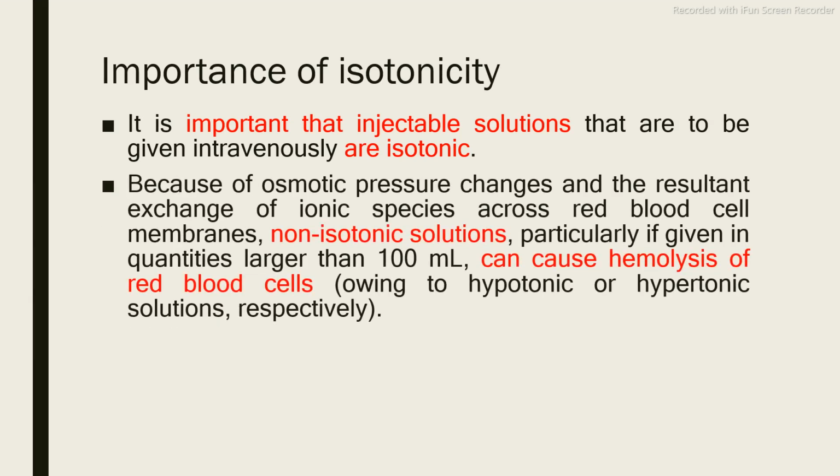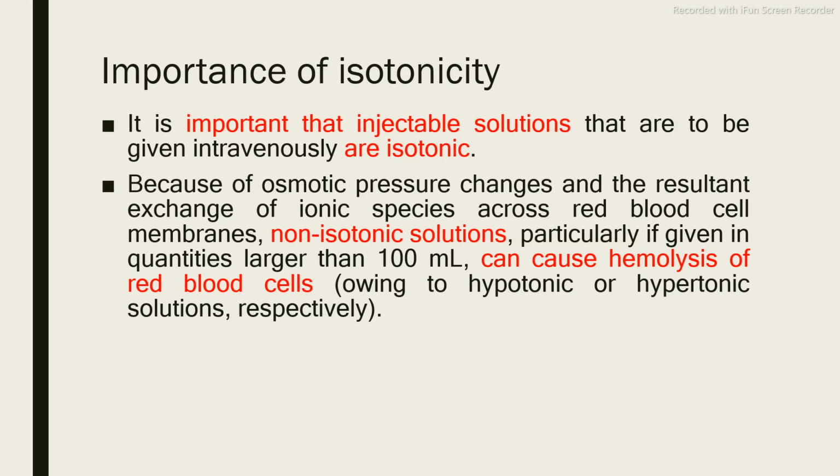Because of the osmotic pressure changes and the resulting exchange of ionic species across the red blood cell membrane, a non-isotonic solution, particularly if given in quantities larger than 100 ml, can cause hemolysis of red blood cells. Non-isotonic means the ionic concentration present in your blood and in your parenteral preparation is different.